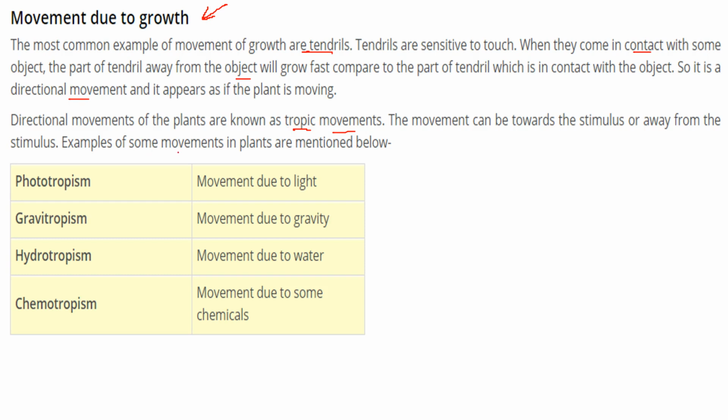There are certain examples of movements in plants, like phototropism, the movement due to light; gravitropism, the movement due to gravity; hydrotropism, movement due to water; and chemotropism, the movement due to some chemicals.